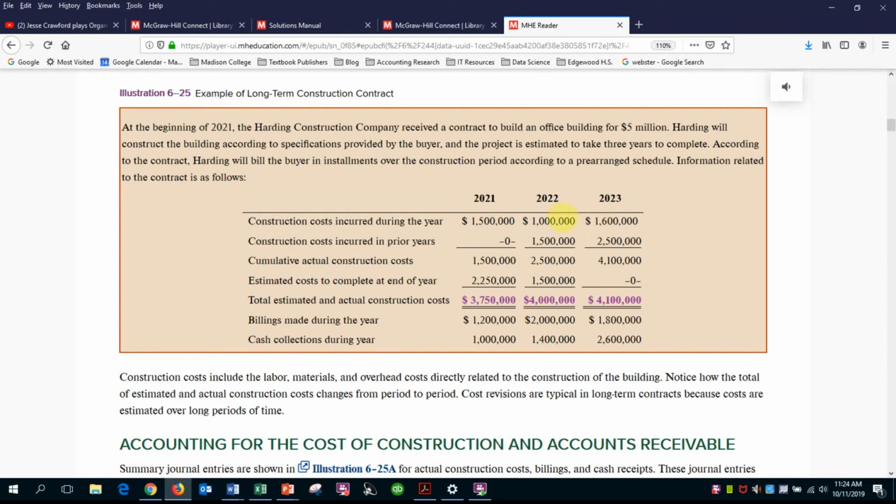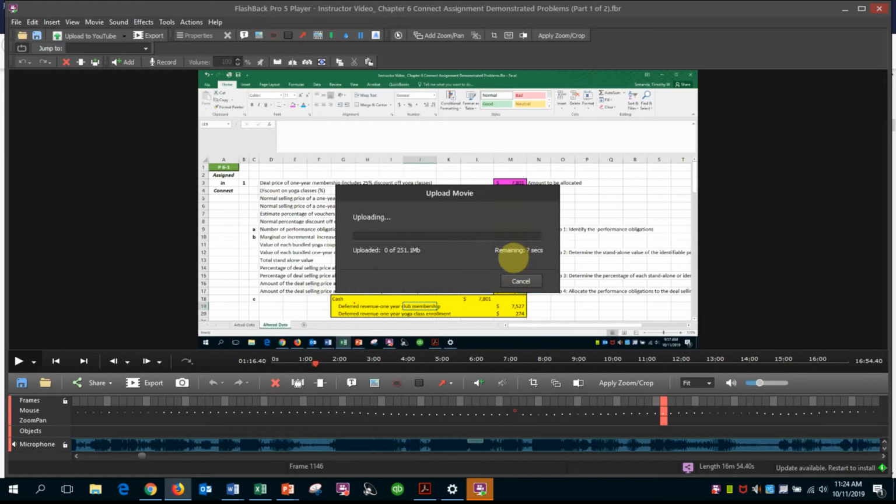Over to 2022, again, the second column, we list the construction costs incurred that year. This is $1 million in this case. And now we're going to also consider any previous year's